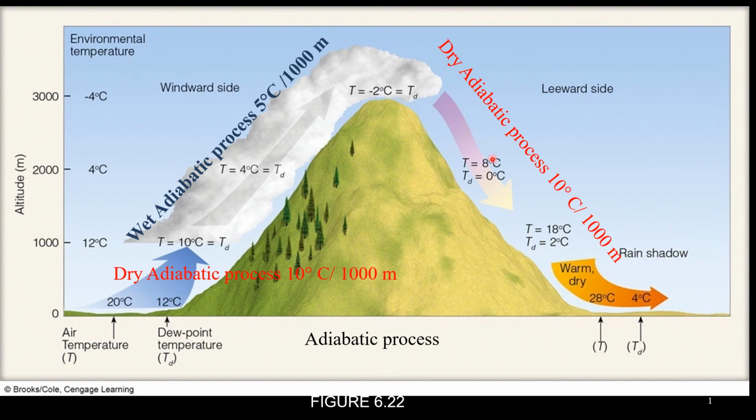This rapid collision, when the air is coming down, makes heat, and that heat makes the air temperature increase. So the leeward side of the mountain always follows the dry adiabatic lapse rate. That means we follow 10 degrees centigrade per 1000 meters. So these are the adiabatic rates. We have two adiabatic rates, dry and wet.